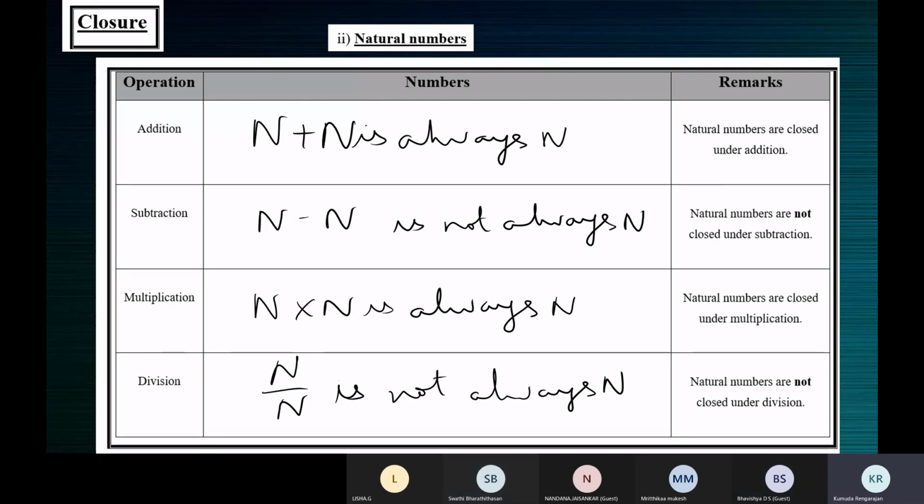So natural numbers are closed under addition and multiplication, but not under subtraction and division. It's not difficult to remember. Just take examples. You must just be familiar with the terms. Closure property means what? You should not get confused between the different properties. When you do all operations on natural numbers, you must get a natural number as the answer.